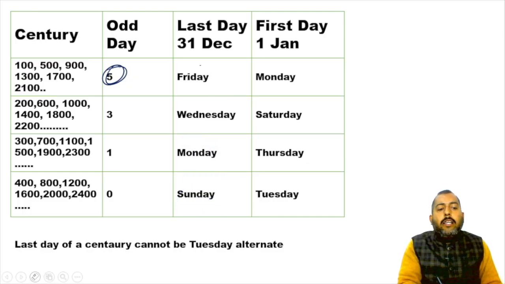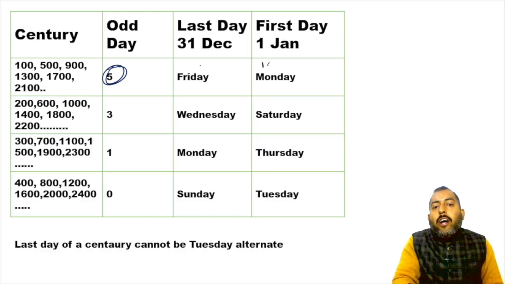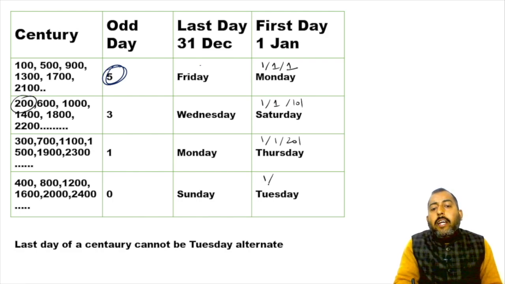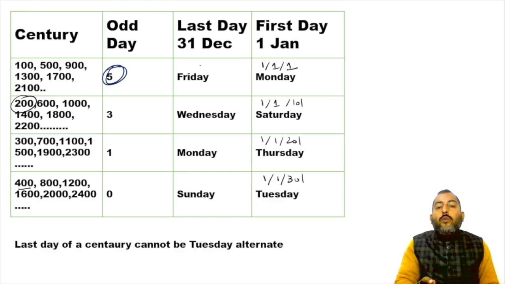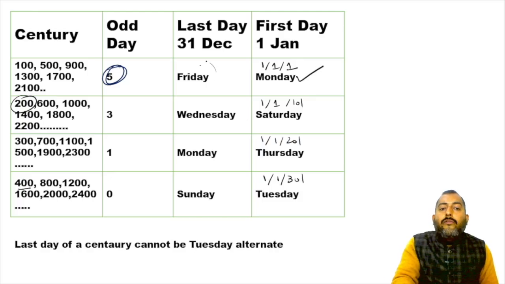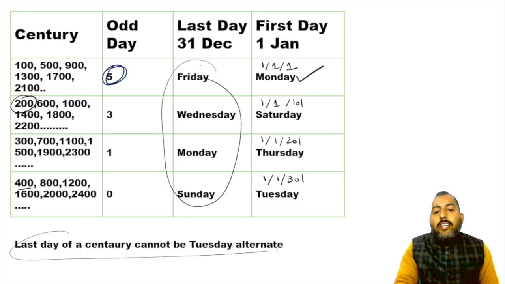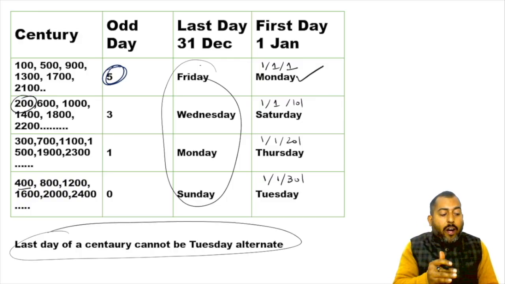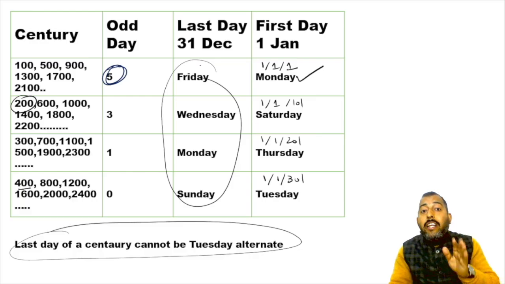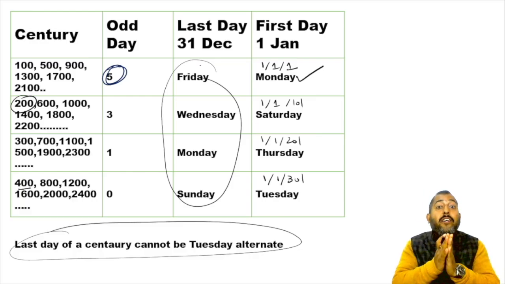And if you talk about the first day of that century, it will be like this. The first day of a century, meaning the first day of the first century, the first day of the 200s, the 300s, and the 400s follow their own pattern. So this is for the first day, and this is for the last day. Remember, the last day of a century cannot be Tuesday. So 5310 is a cycle which is very, very important.